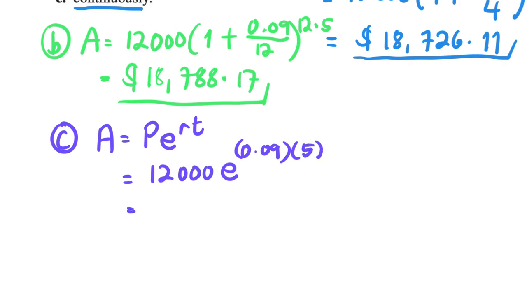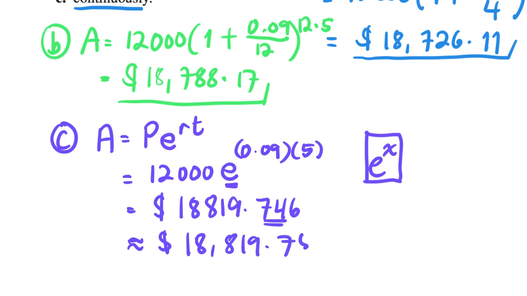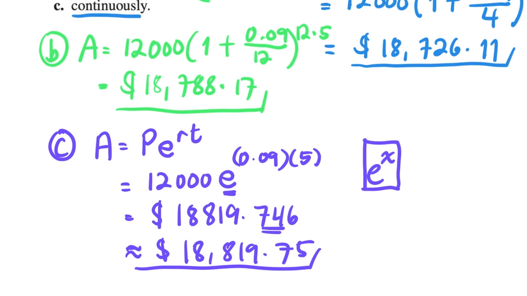Okay, so I would like you to use your calculator and find the e. It's going to look this way in your calculator. Then you're going to compute everything. This is going to give you a total of 18,819.7746, but I'm just going to round it to two decimal places. So that means this is just around 18,819.75. Okay, so this is how you easily compute compounding continuously.